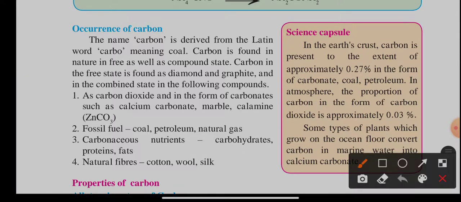Ninth standard, we have started the carbon lesson, and carbon is a very interesting element in the world. Now we will see a deeper perspective, in which we will see the occurrence of carbon. The name carbon is derived from the Latin word carbo, which means coal.